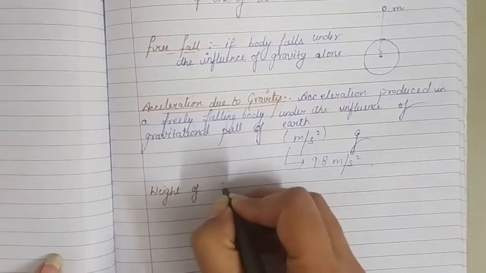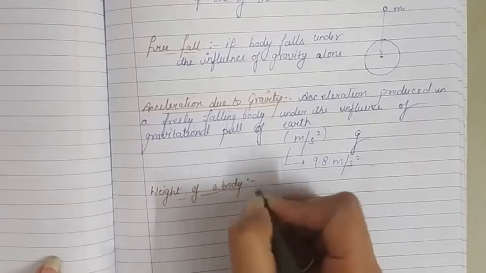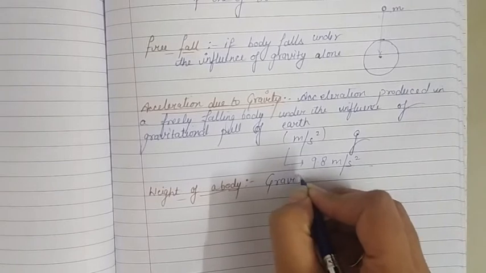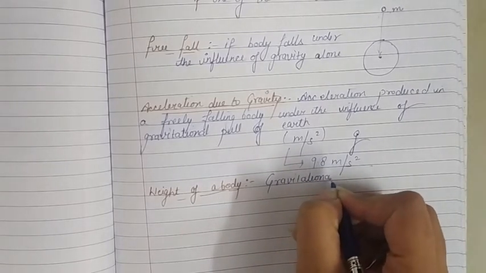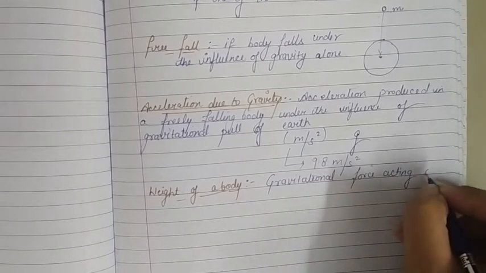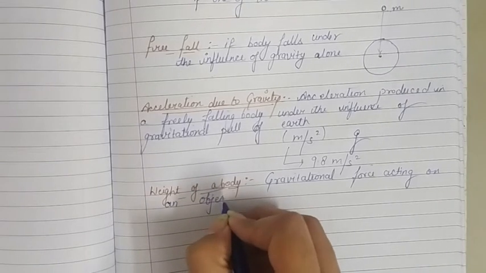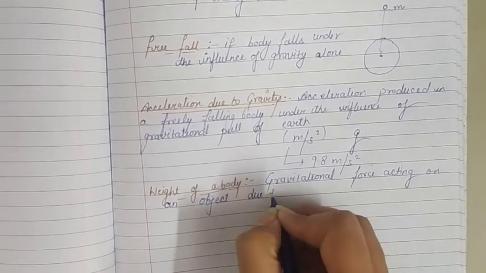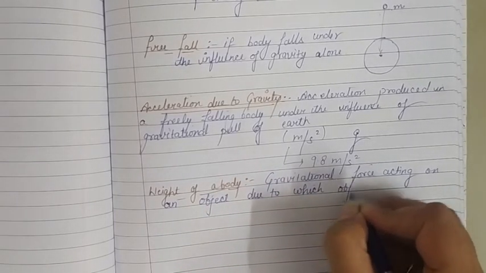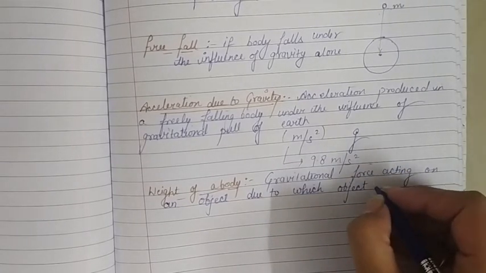Weight of a body can be defined as the gravitational force acting on an object due to which that object is attracted towards the center of earth. Then this much force is called weight of that body.